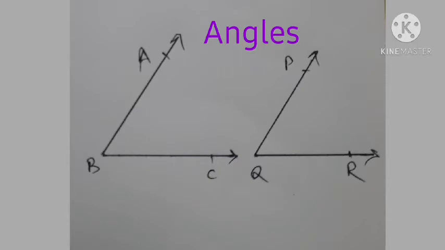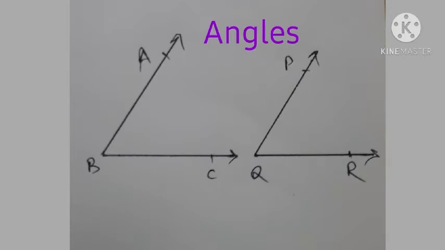This is another figure. In this figure, there are two angles, angle ABC and angle PQR. These two angles look like the same shape and the same size, but the measure of these angles is unknown. So how will you decide these two angles are congruent?